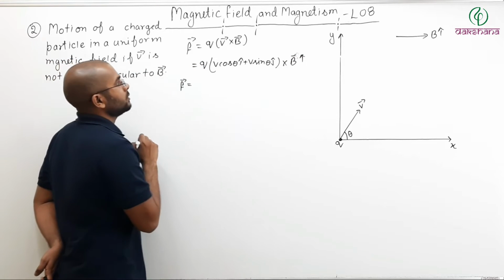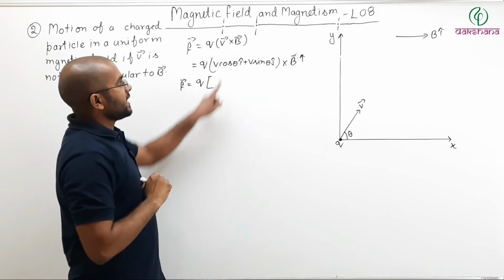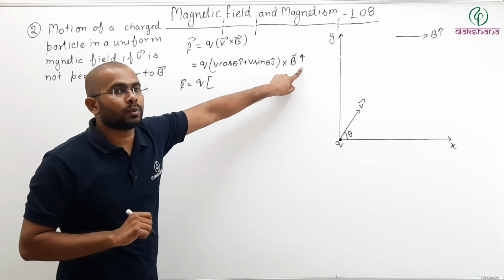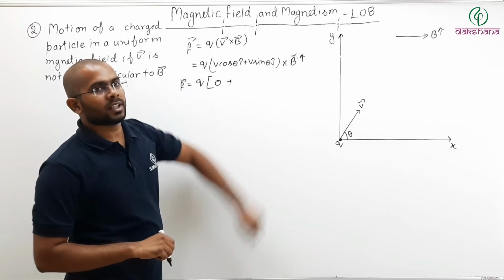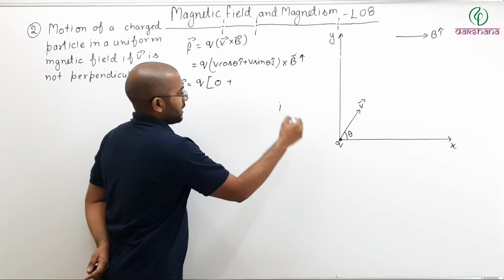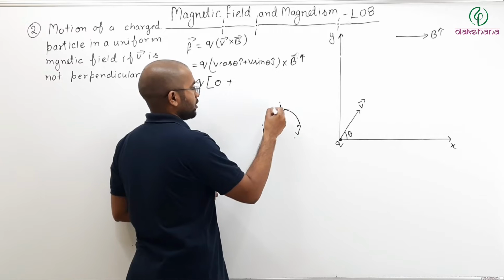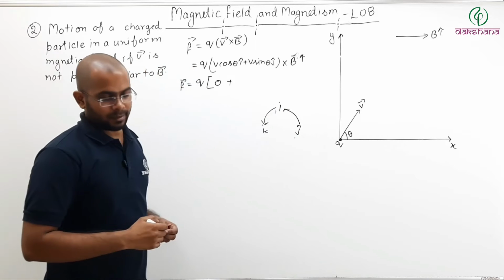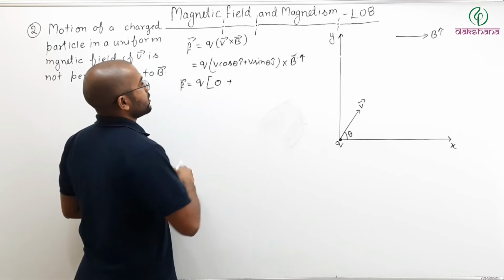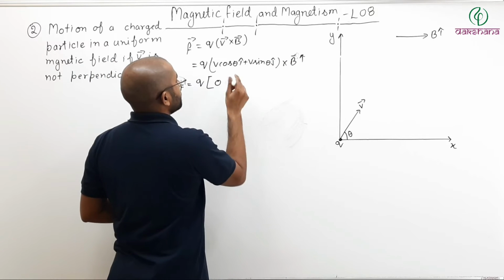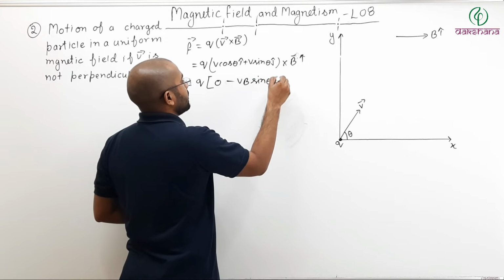Force will be equal to Q times, i cross i is 0, so 0 plus j cross i. J cross i will be minus k, so it is minus of V B sin theta k cap.